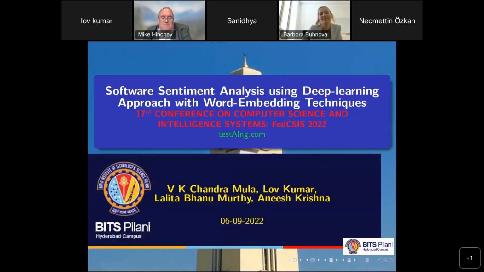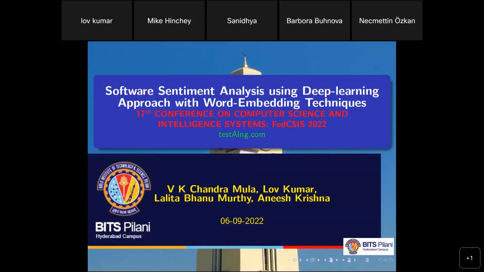Yes, the title of this paper is Software Sentiment Analysis Using Deep Learning Approach with Various Word Embedding Techniques. This work is also funded by Test AI Solution Limited. And this is a joint work with one of my BTech students, Chandra, myself, one of my colleagues, Lalita Murthy, and Professor Aneesh Krishna from Curtin University, Perth.